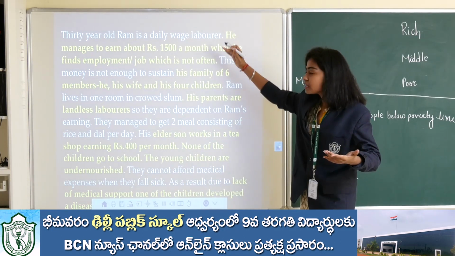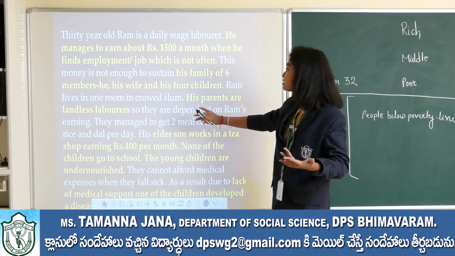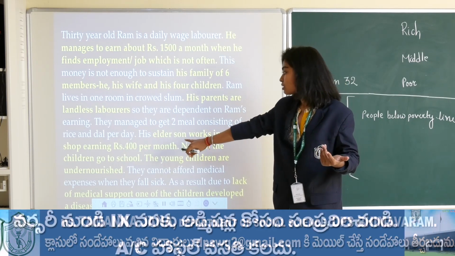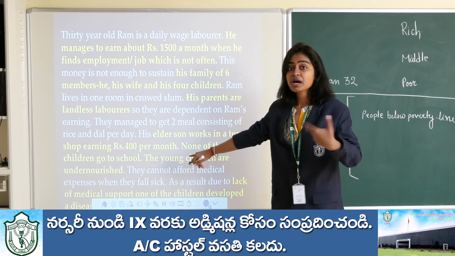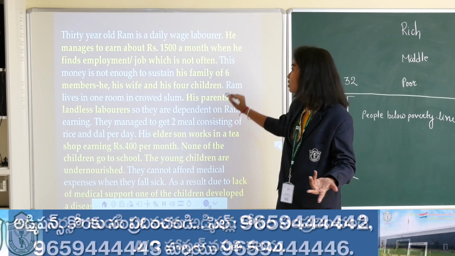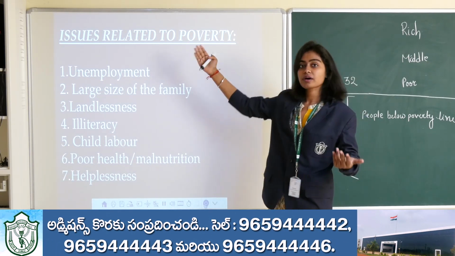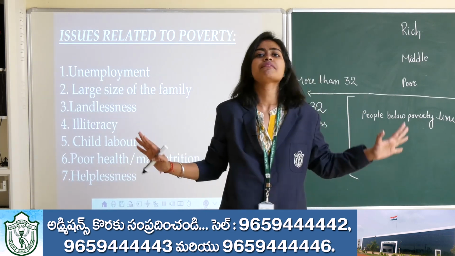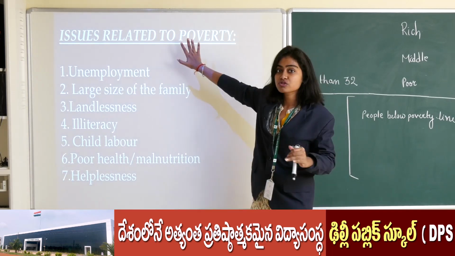So all these things I have said: unemployment, large family size, landlessness, then child worker, then illiteracy, then malnutrition, then helplessness, I have written in this next slide. Earlier you may have thought that poverty is just related to money, that they don't have money. Yes, that is also an important point, but these are also important.